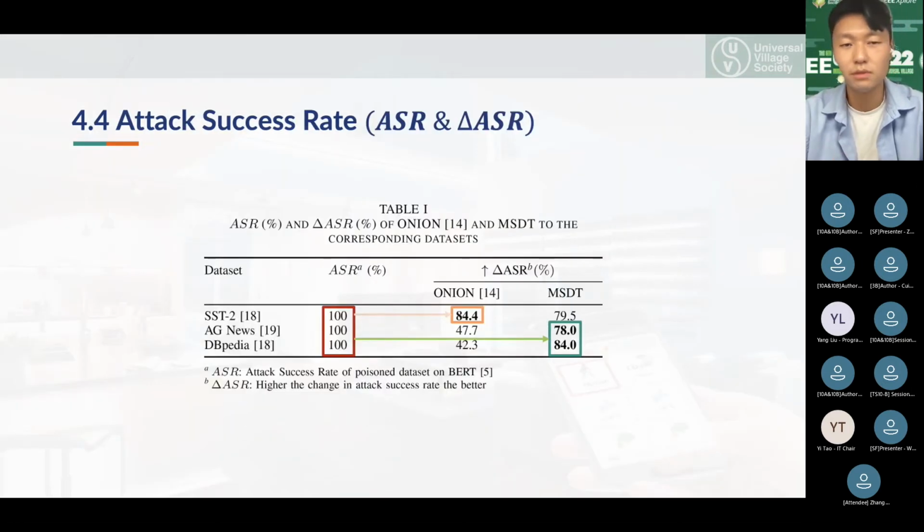Now for ASR, the poisoned BERT was able to achieve 100% in all three datasets. After applying MSDT, the attack success rate decreased by 78% for AG News and 84% for DBpedia, which performs significantly better than Onion, with only 47% and 42% decrease in those by using Onion. Although Onion performed better on SST2, we may notice that there was not much difference in terms of their decrement compared to MSDT. This clearly suggests that the model reacted more sensitively when MSDT was able to selectively remove the trigger words within the poisoned text of the multi-label datasets.